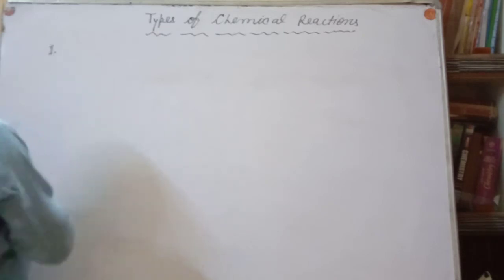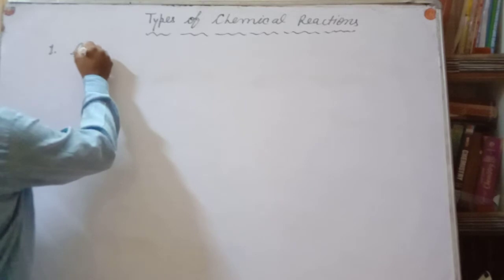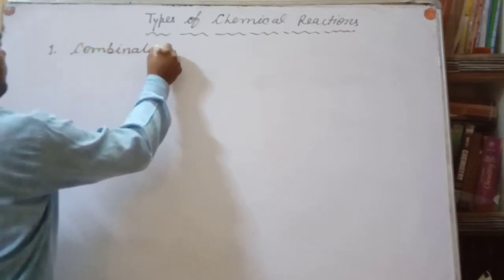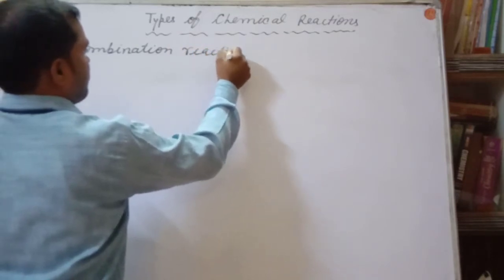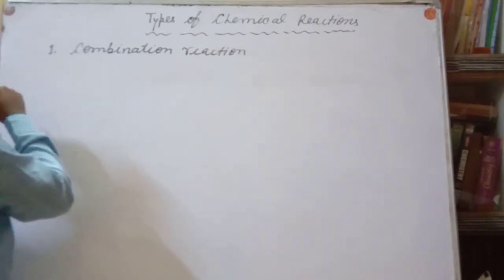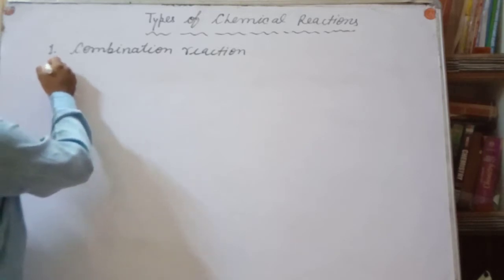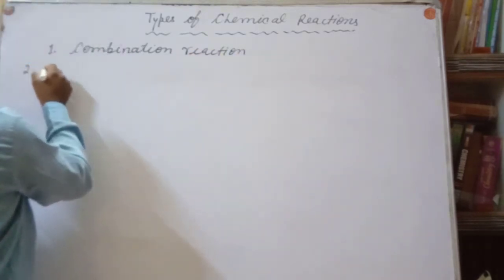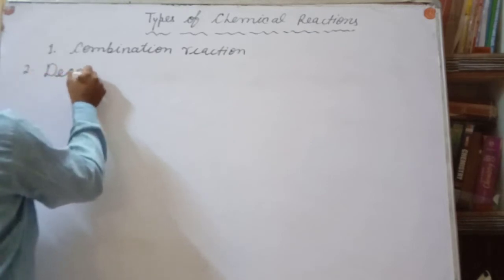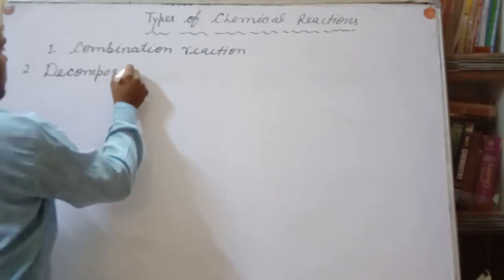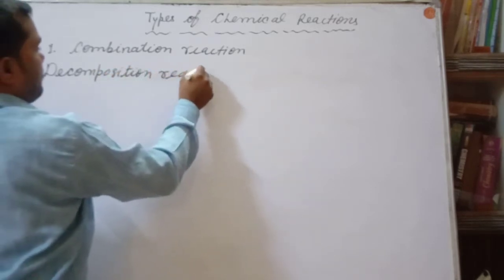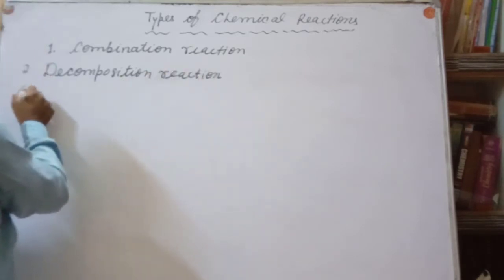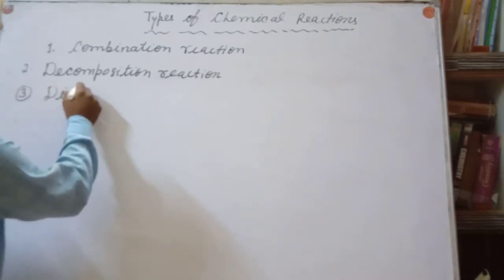So if we discuss the types of chemical reaction, the first one is the combination reaction. Second is the decomposition reaction. Third is the displacement reaction.